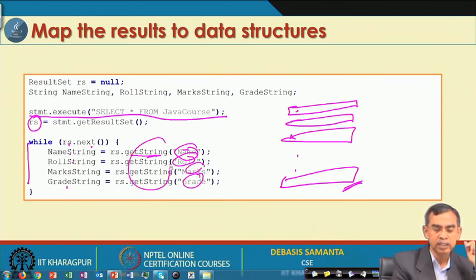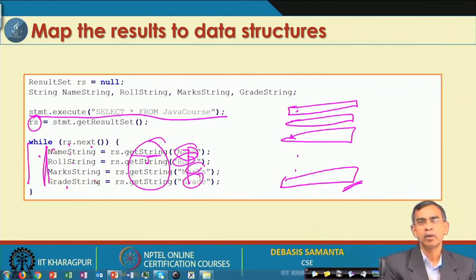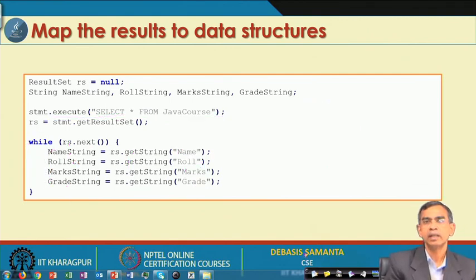The get string method gets whatever the type is as a string, and from the string format you can convert to integer or double or whatever type is required. This way each record can be processed one by one and used for your purpose.